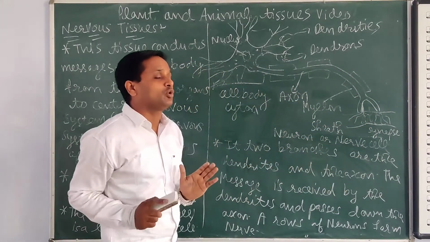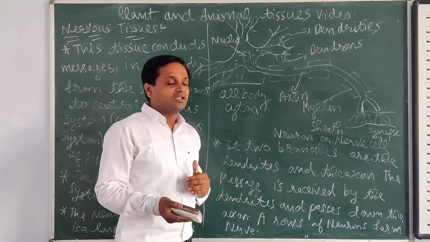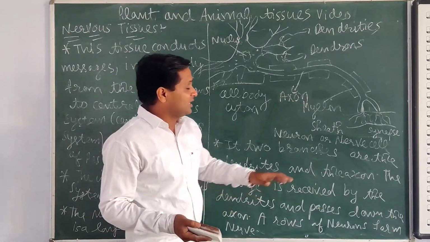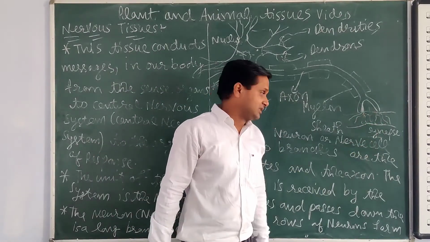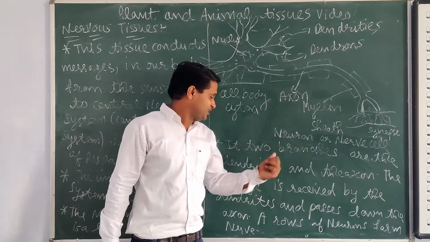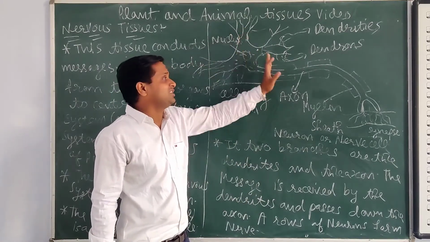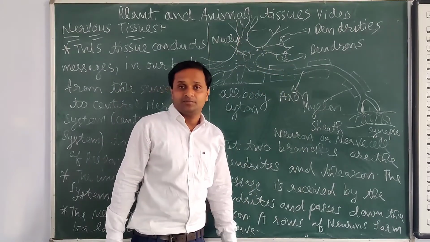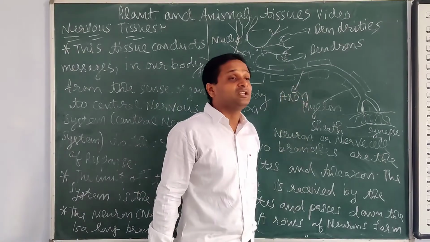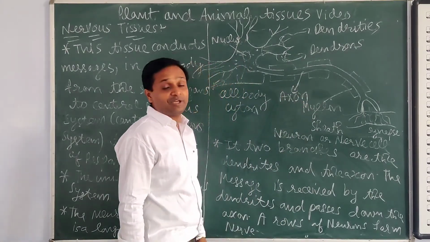Then it goes to the neurotransmitter, maybe acetylcholine. Some other neurotransmitters are also there. The gap between two neurons is the synapse. In the two branches I already told you, one receives the message and the other sends the message. What is the function of the myelin sheath? It protects the axon from external injury.